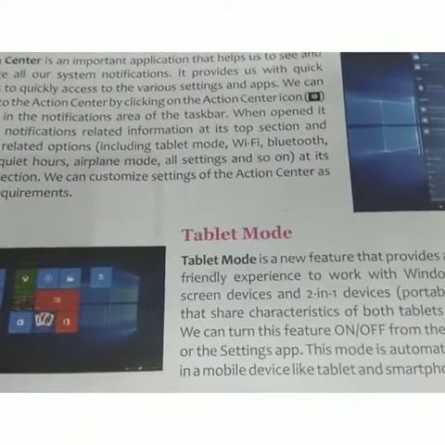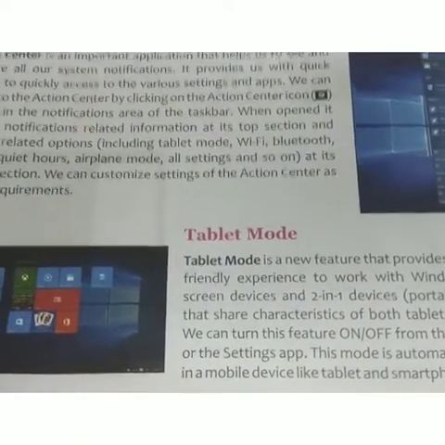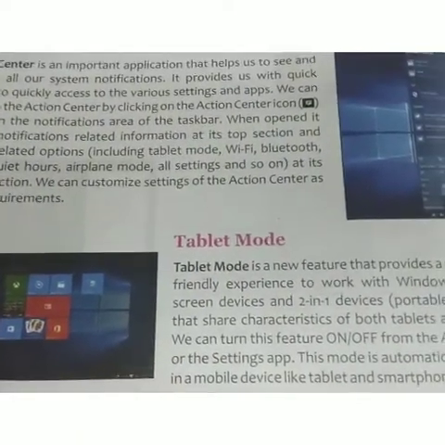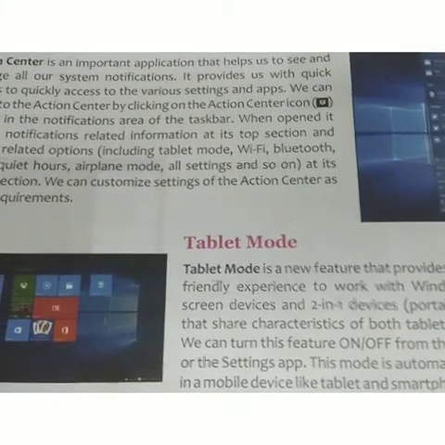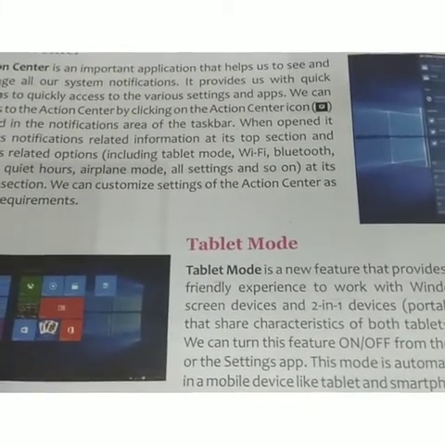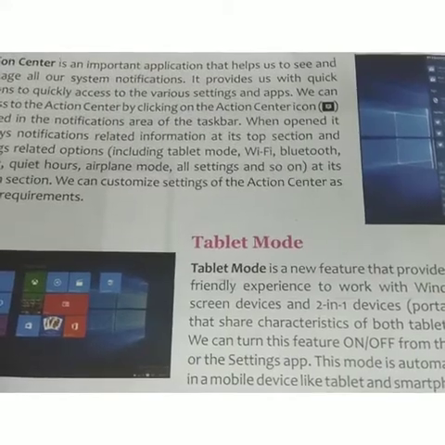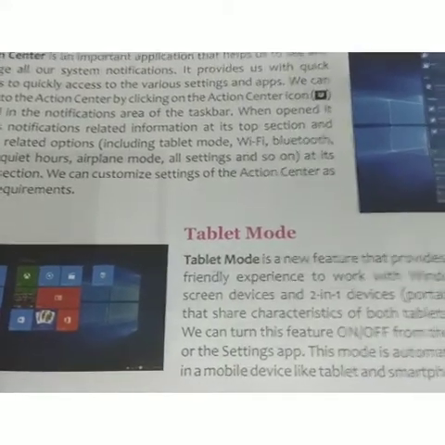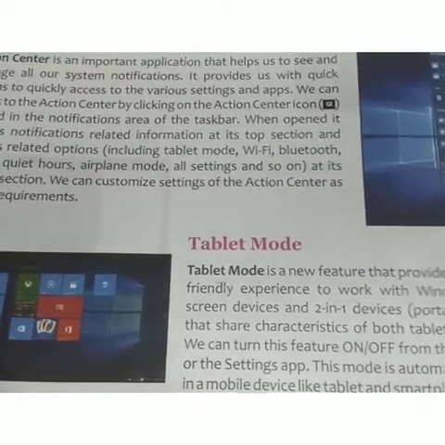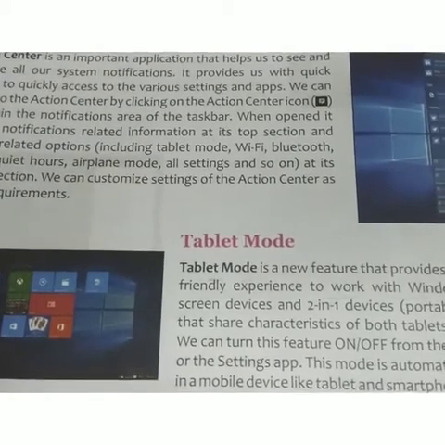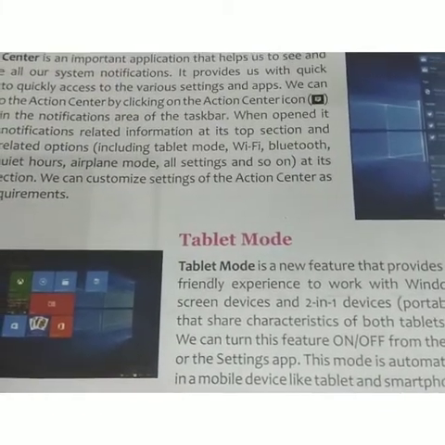So tablet mode. Students, it's a new feature that provides a more touch-friendly experience when working with Windows 10 touchscreen devices, including 2-in-1 devices, portable computers that share characteristics of both tablets and laptops.